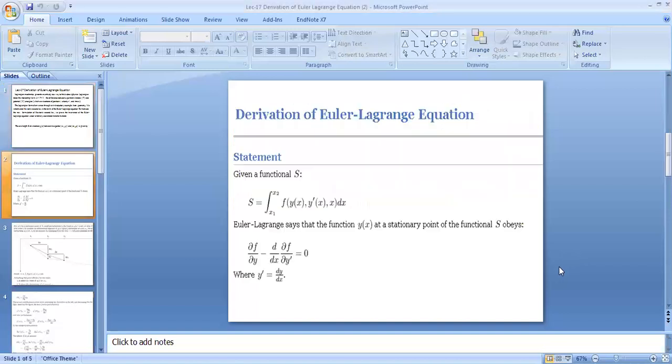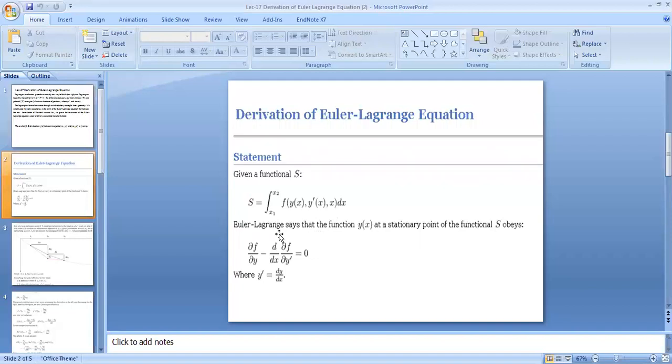So, if this S is a functional and it is being represented with the help of an integral with limits x1 to x2, f of y of x, y dash of x, x dx.